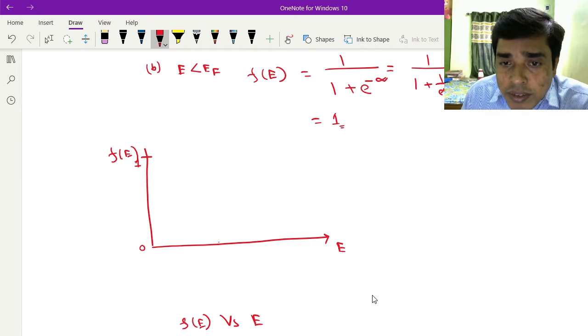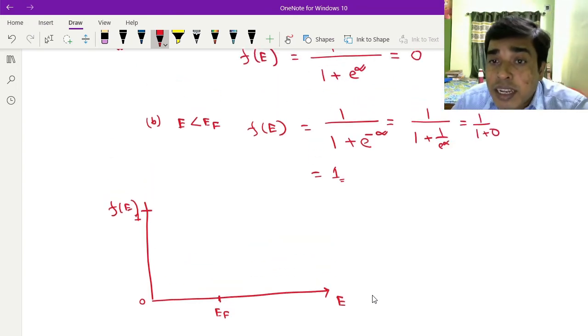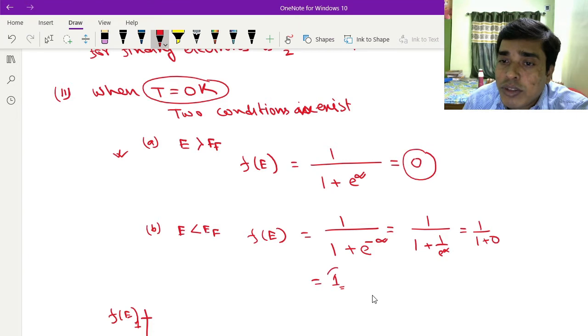And suppose this is EF, the Fermi energy level. So at the Fermi energy level, when T equals 0, there are two possibilities for finding an electron: it is 0 and also 1.